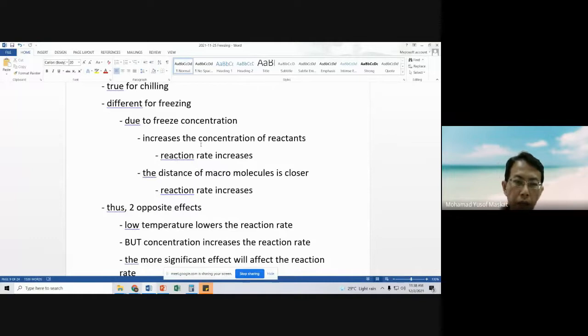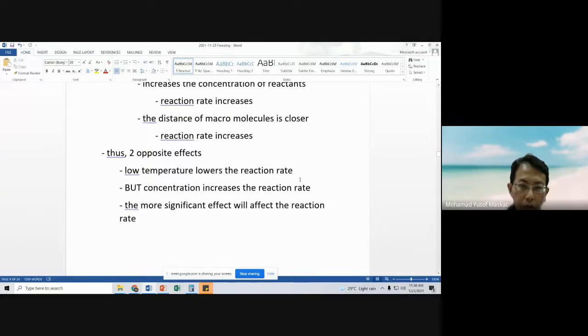Also the distance of macromolecules will be closer, because now we are talking about a smaller space, because the volume of water has decreased. So the reacting molecules in the moisture are now closer together, so it increases the reaction rate.